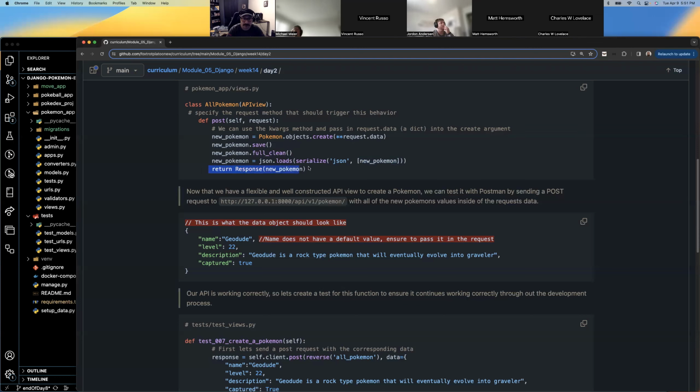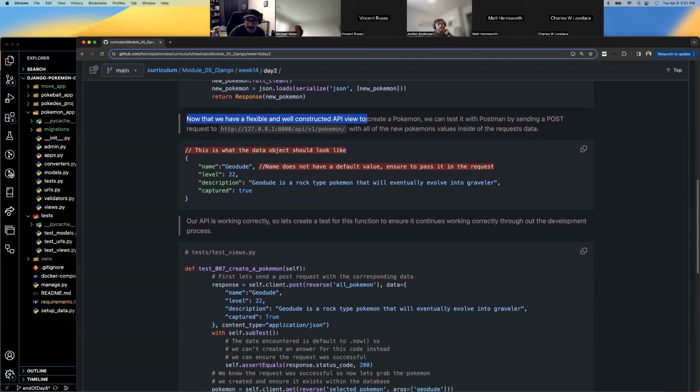The reason we're doing that is so we can give it back. When we create this new Pokemon, what we're choosing to do is respond with the new Pokemon. Like I've said before, it doesn't have to be that. We could give a string back that said, congratulations, user, you created a new Pokemon. This is its name, this is its level. But this is a lazy way to do it, and also technically correct. So that's all we're doing. That's why we're loading the JSON here.